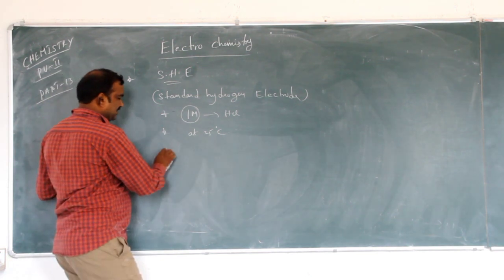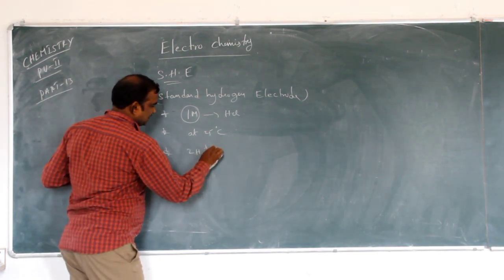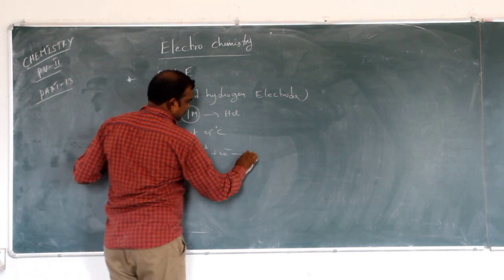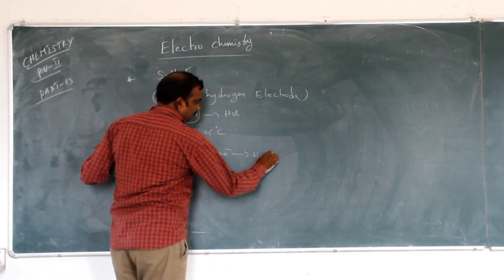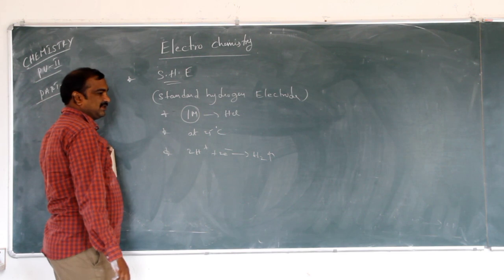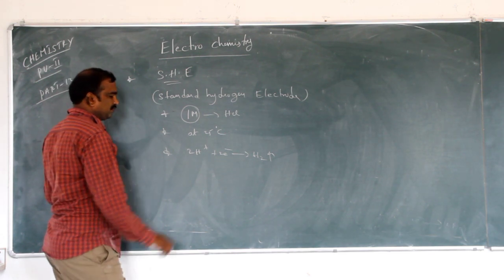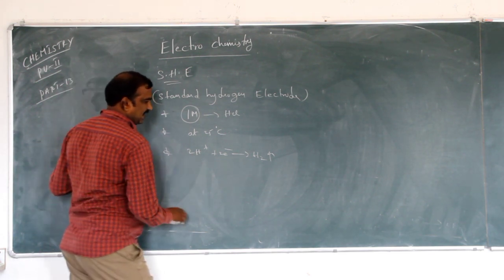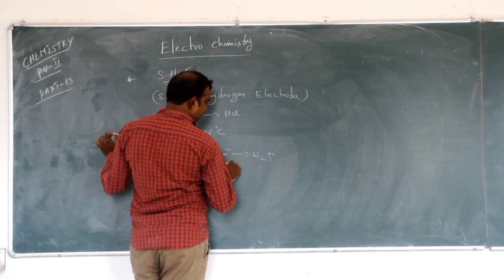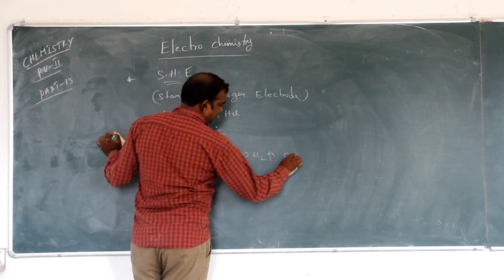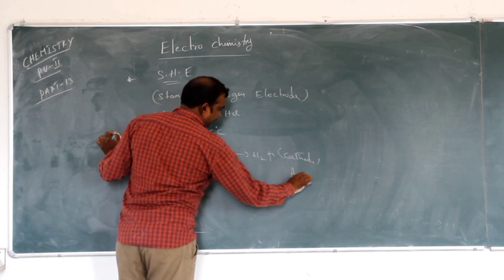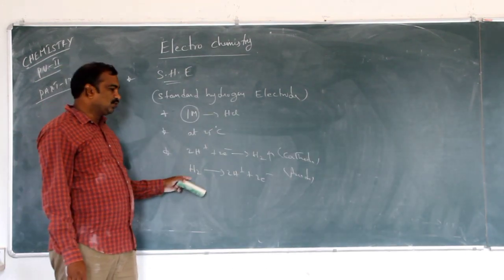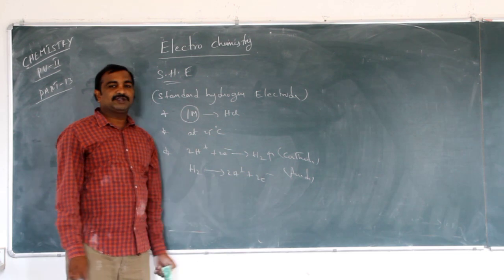So what will happen is 2H+ plus 2 electrons gives rise to H2. This will happen at the cathode. And at the anode, H2 loses, forming 2H+ and 2 electrons.